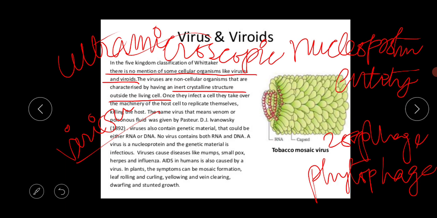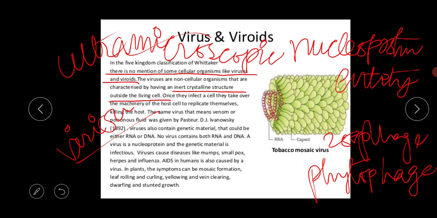Okay, so next thing is the size of the virus. The size of the virus ranges from 10 to the power minus 6 to 10 to the power minus 3 μm. Viruses are of three types: the helical, cuboidal and binal. Helical is cylindrical and elongated, cuboidal is rounded or polyhedral, and binal has a cuboidal head and a helical tail. Okay, so these are the basic things.